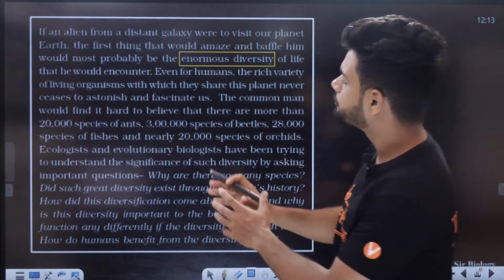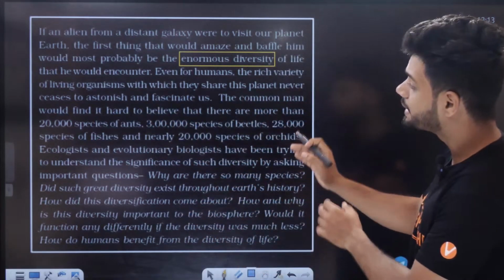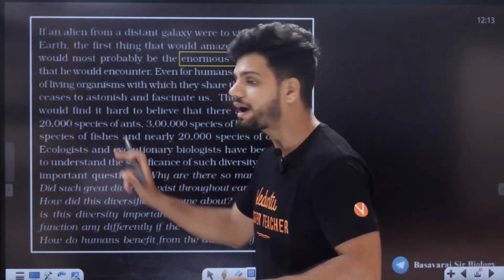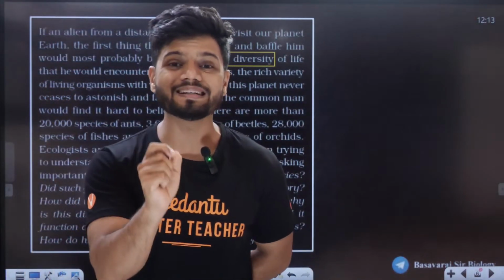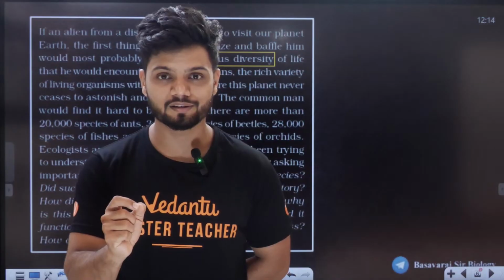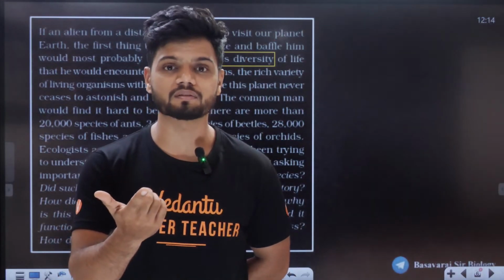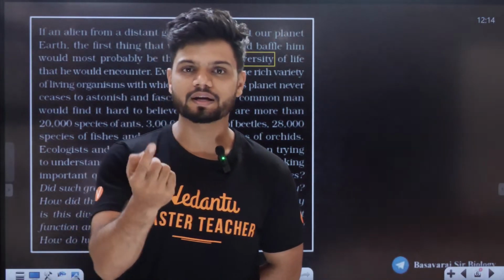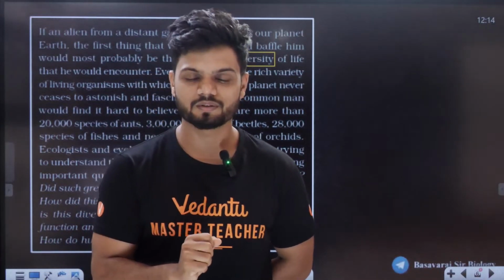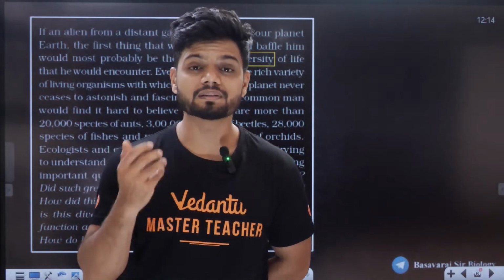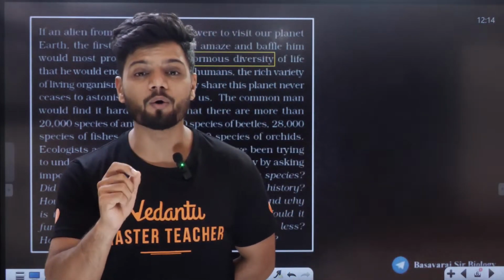The common man would find it hard to believe that there are more than 20,000 species of ants. Tell me, how many of you knew that? There are more than 20,000 species of ants. I know, you know, both of us know how many? Hardly 4, right? We know red ant, black ant, bigger version, smaller version. That's all we know. Bigger version doesn't bite, smaller version will bite you. So we hardly know 4 or 5 types, common people like us. But there are more than 20,000 species of ants.